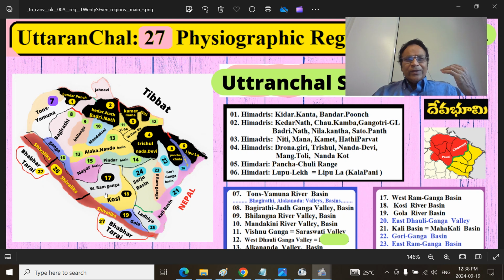So essentially, we covered the Yamuna Tons River Basin and the Alakananda Bhagirathi River Basin, and we'll be covering the Kali Nadi or Mahakali Nadi River Basin. This is the Ramganga, Kosi, and Daula River Basin. So essentially, you can discern 4 river basins of Uttaranchal physiography.